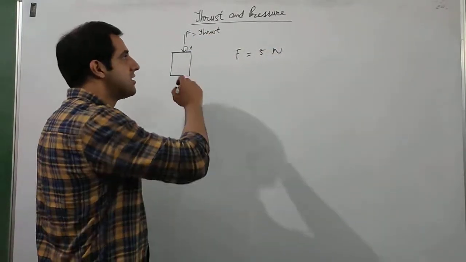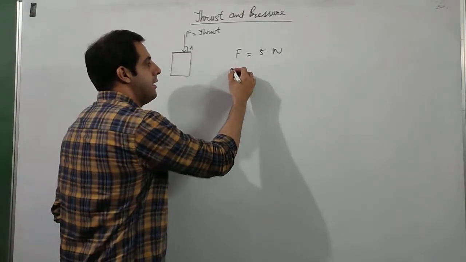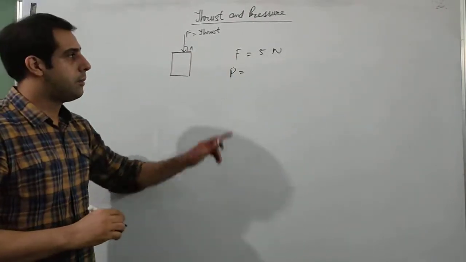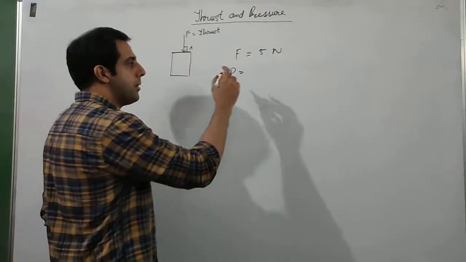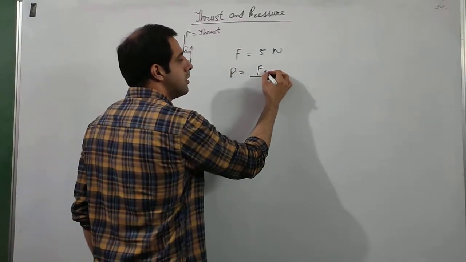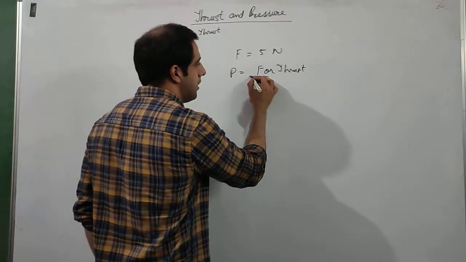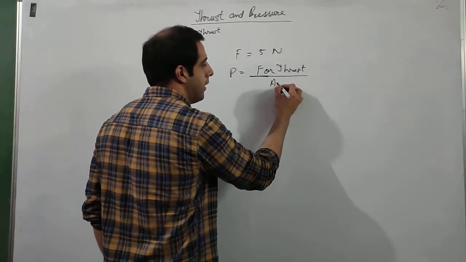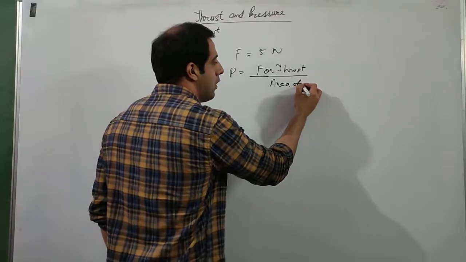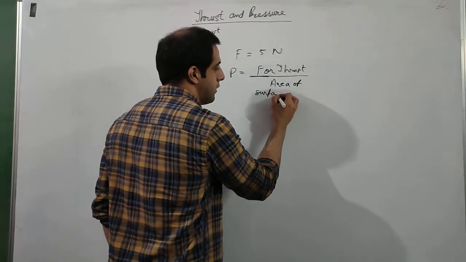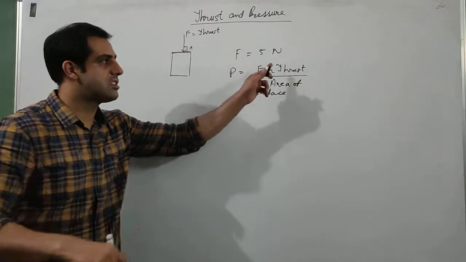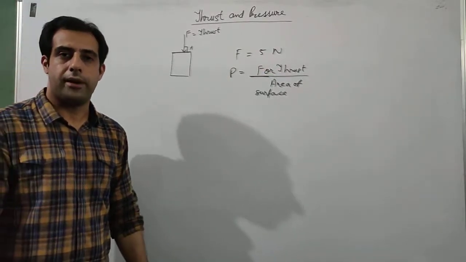But if somebody asks what is the pressure applied, then pressure becomes different. Pressure is not equal to force. Pressure is equal to force or thrust divided by the area of the surface on which this force or thrust is applied.